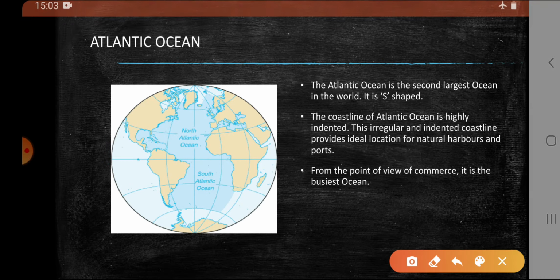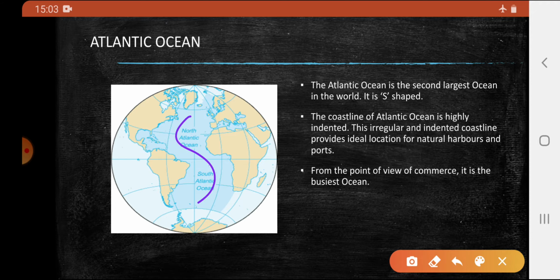Atlantic Ocean. It is the second largest ocean after Pacific. It is roughly S-shaped, and the coastline of Atlantic Ocean is highly irregular that provides ideal locations for natural harbors and ports. From the point of business and commerce, it is the busiest ocean.